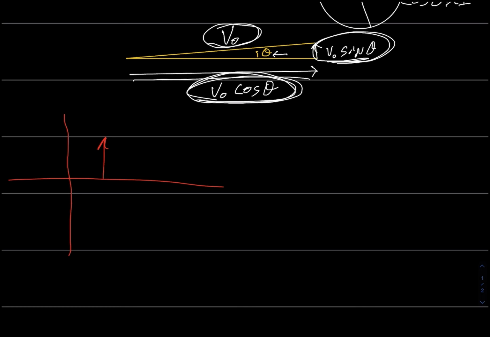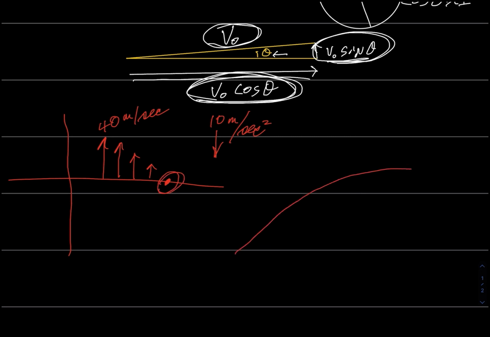So if someone starts with a vertical velocity of, say, 40 meters per second, and gravity is 10 meters per second squared in the negative direction, well, after 1 second, he'll only be going 30 meters per second, and after 2 seconds, 20 meters per second, and after 3 seconds, 10 meters per second, and after 4 seconds, his vertical velocity will be 0, and he will have gotten to this point right here, where he has no vertical velocity.